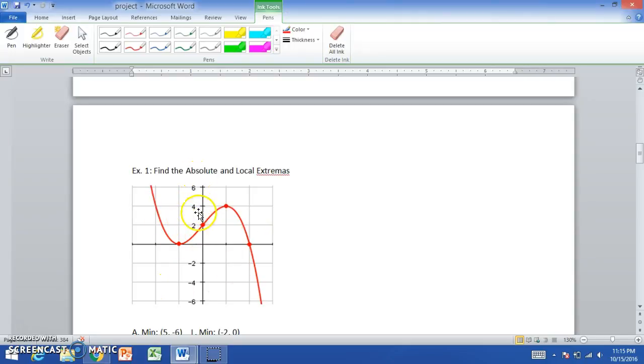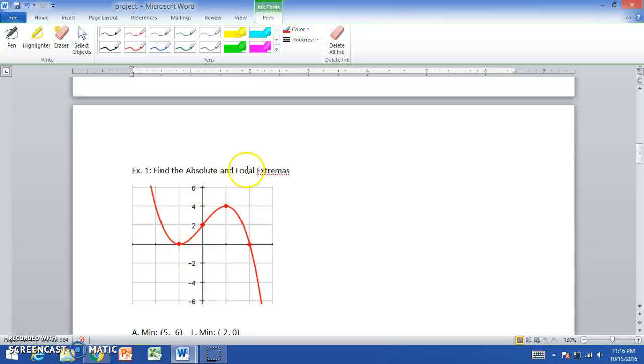Looking at the graph, it's separated by intervals of 2, so we're going to be approximating. For the absolute maximum, we approximate about -4.5 and 6. That is the highest y value, so that will be the absolute maximum. And about 5, -6 is the absolute minimum because it is the lowest y value within the function f of x.